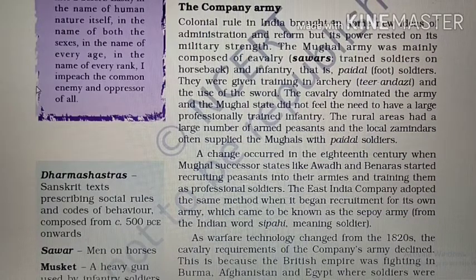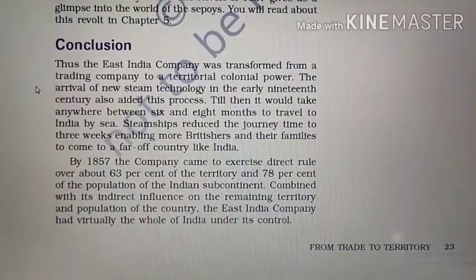In the early 19th century, the British began to develop a uniform military culture. Soldiers were subjected to European style training, drill, and discipline that regulated their life far more than before. Thus, the East India Company was transformed from a trading company to a territorial colonial power.